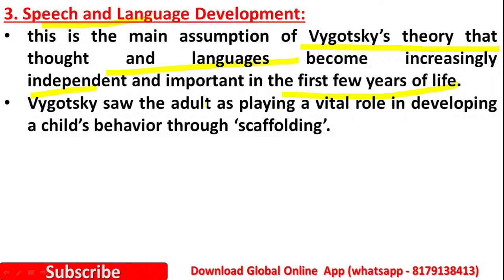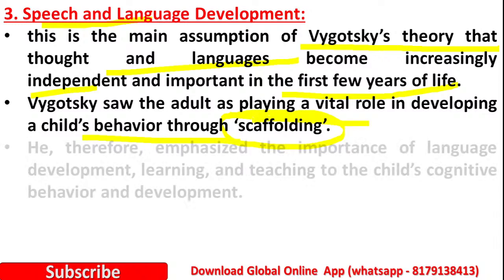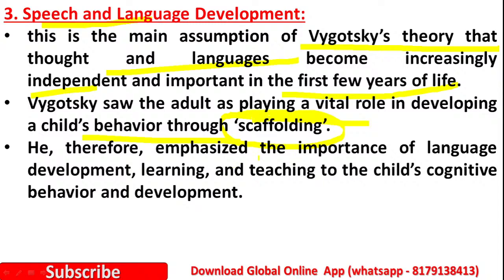Vygotsky saw that adults play an important role in developing the child's behavior through scaffolding, because initially the children are going to imitate others and follow others. Therefore, here is the importance of language development, learning and teaching the child cognitive behavior and development. So Vygotsky gave more importance to language development, learning and teaching of the child's cognitive behavior and development.